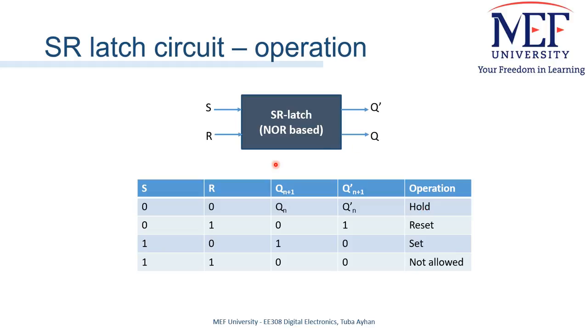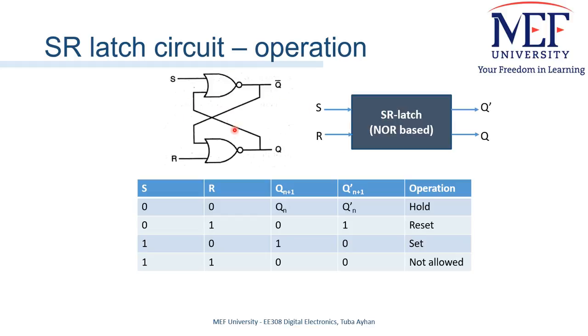As you can see, this latch circuit has two inputs, S and R, and two outputs, Q and Q prime. The memory elements, flip-flops or latches, can have several inputs, but they should have two outputs: the state Q and Q prime, the inverse of the state.